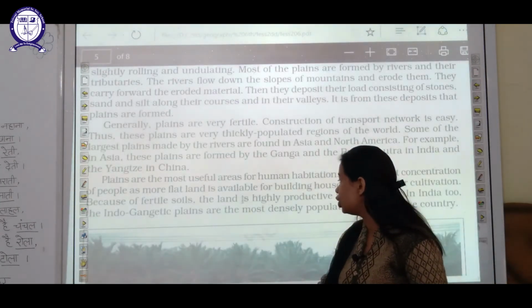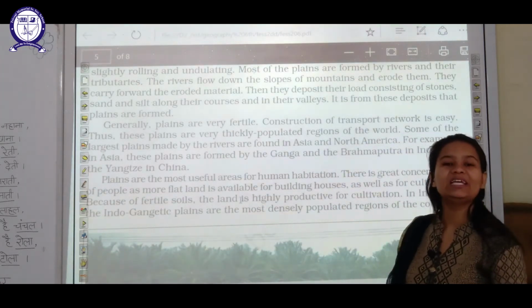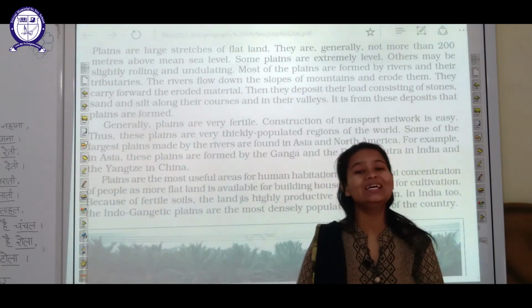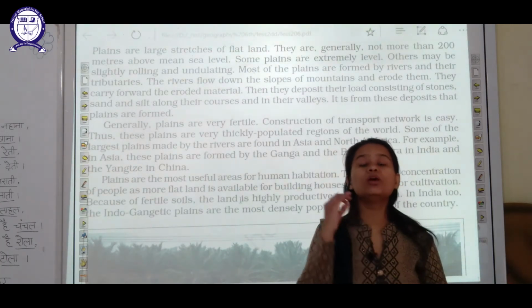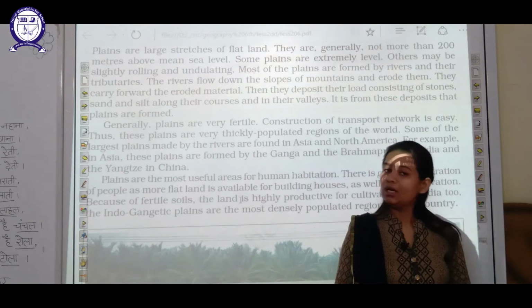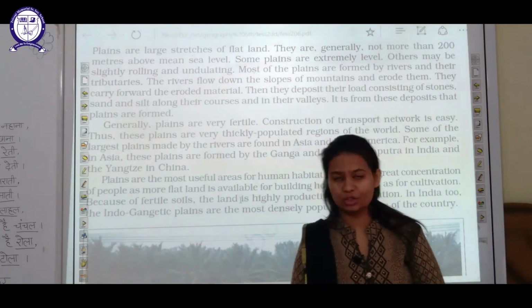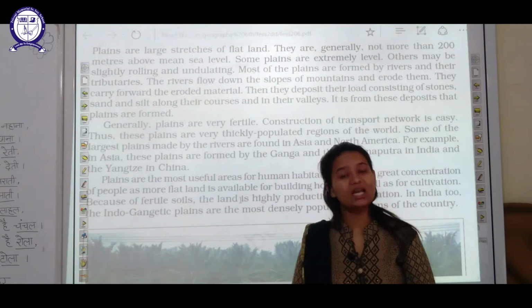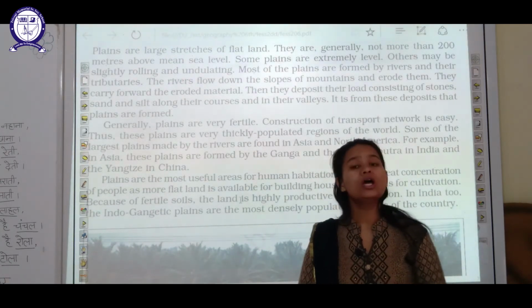In fact, the Gangetic Plains, the plain area found near the Ganga river, is one of the thickly populated areas. The reason is the same: fertile land good for cultivation of crops, easy availability of water, and other resources are also available.